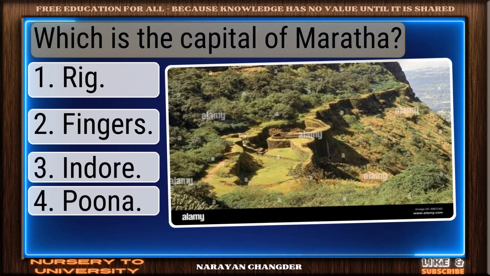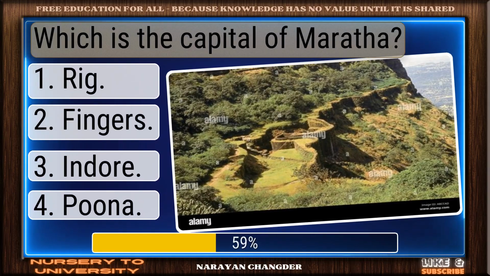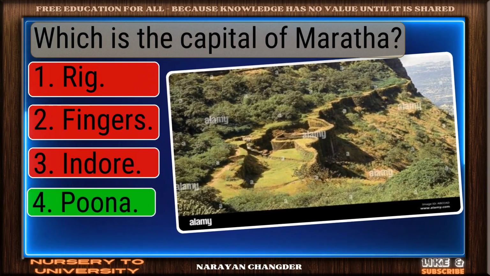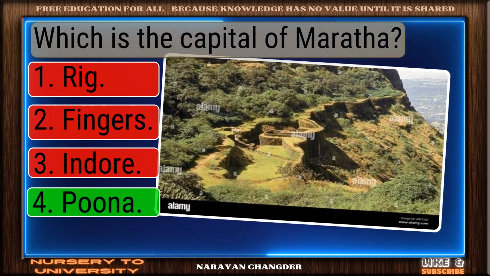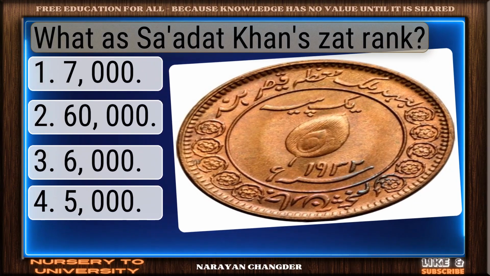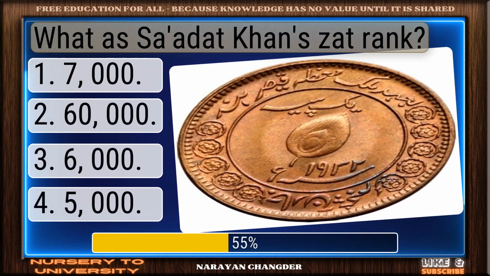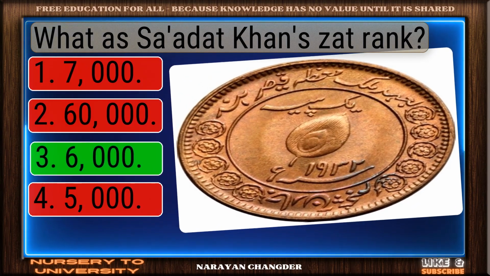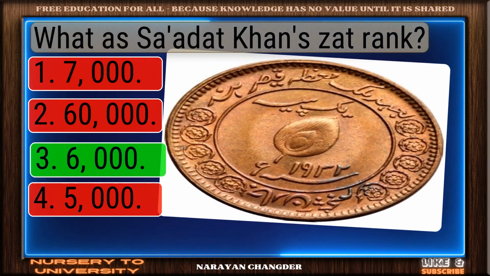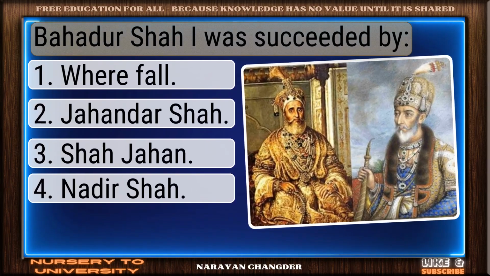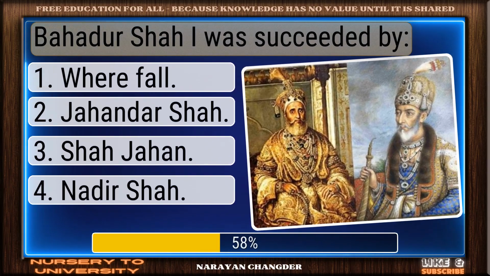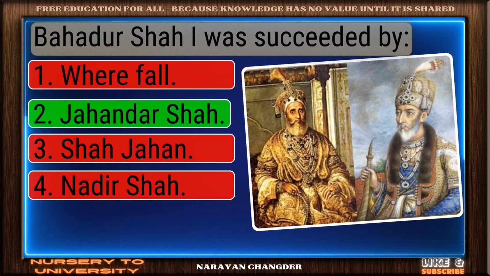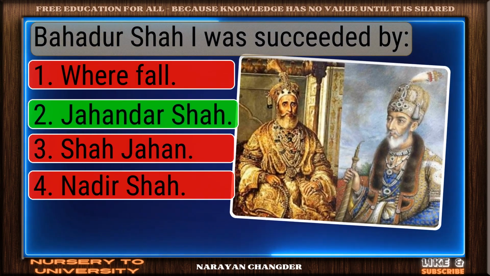Which is the capital of Maratha? Smart pick. Pune is the correct choice. What is Sadat Khan's Zat rank? Solid response. 6,000 is a valid choice. Bahadur Shah I was succeeded by. Well picked. Jahandar Shah is the correct answer.